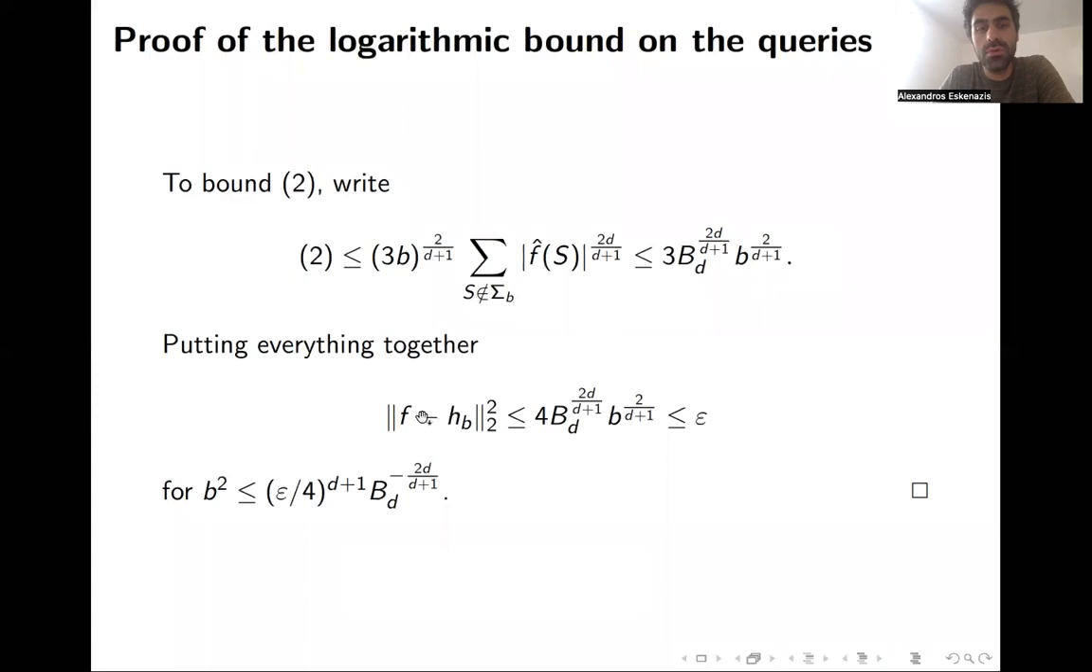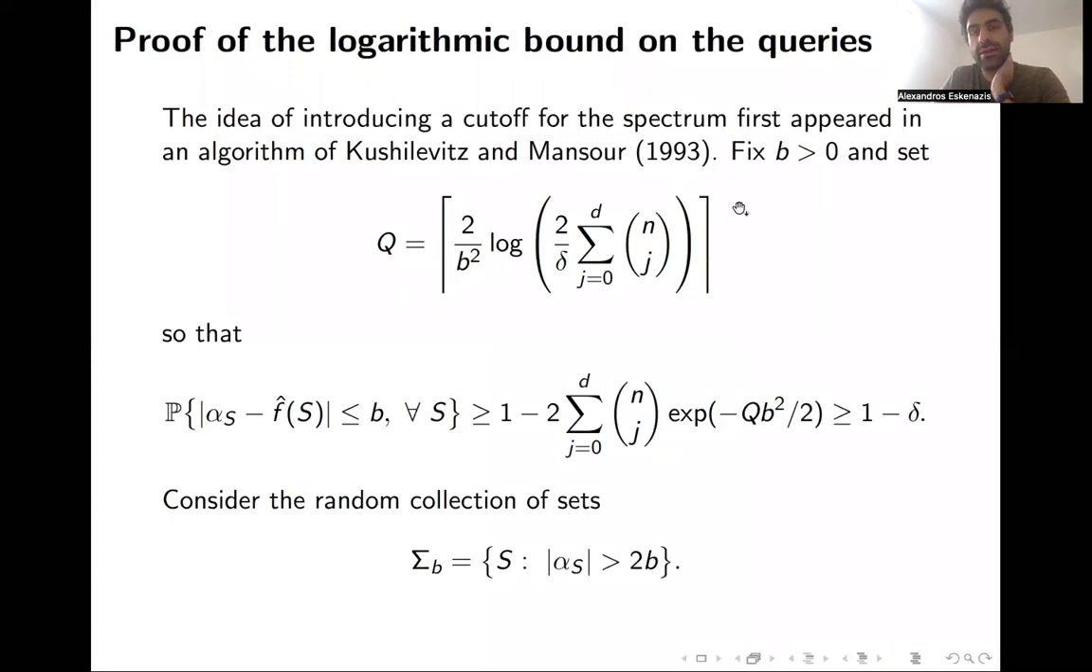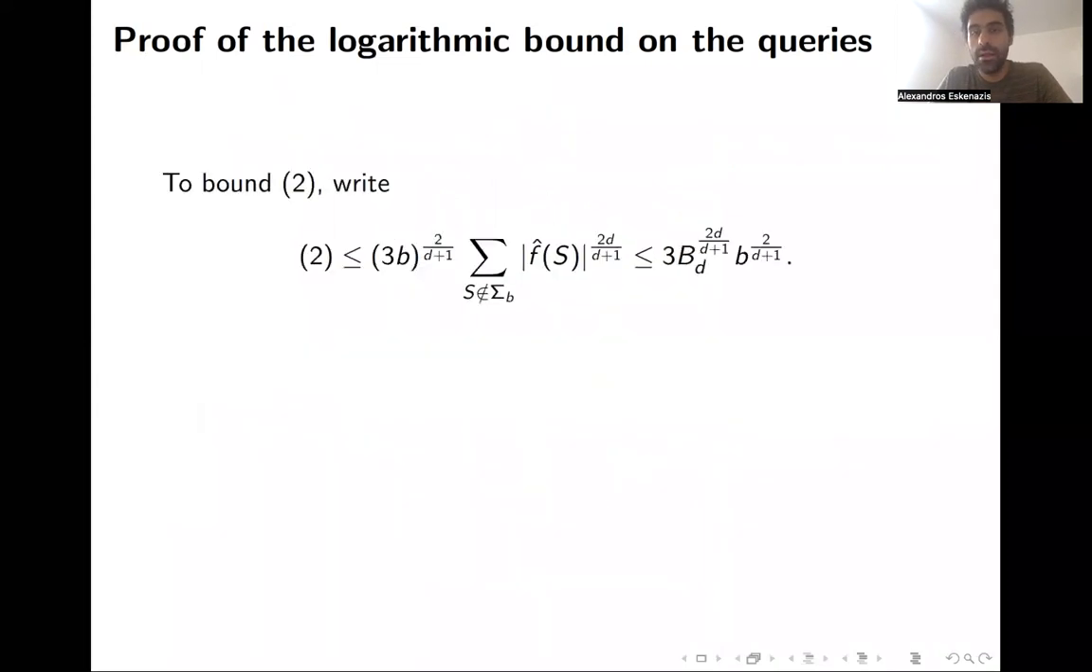Now if we combine the two, we get that the difference from f to the empirical function is bounded by 4, a constant depending only on d, times b to the 2 over d plus 1. And we can make this smaller than epsilon if we choose b squared in this way: epsilon to the d plus 1 divided by a constant which depends on d. If you go back to the value of q and plug this in, you see that the contribution of b squared only depends on d and epsilon, and therefore the only dependence on n is coming from the union bound, and it's inside the logarithm. So this is a constant depending on d and epsilon times log of n over delta. And that's the end of the proof.